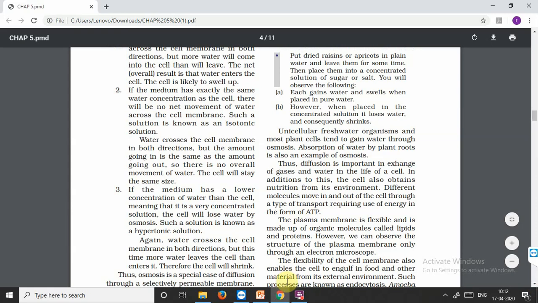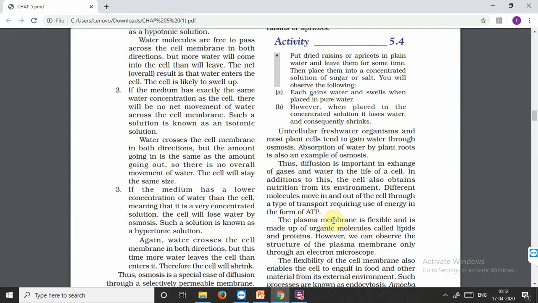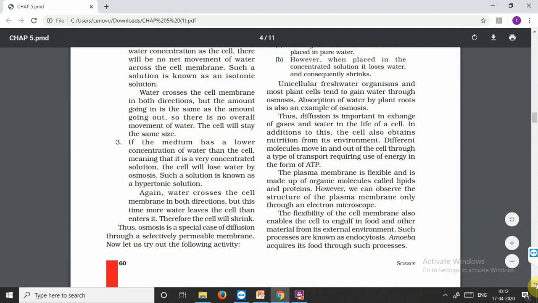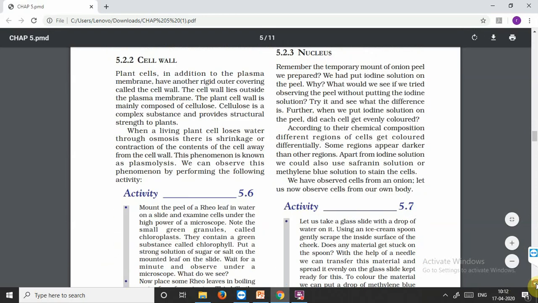Iso means similar. The third one, hypertonic. When a raisin is placed in water with a very high amount of sugar, and the same raisin that we placed in the first activity is placed in this, we'll see that the raisin shrinks in size. This shows that the solution is hypertonic and the cell or the raisin will shrink. Thus, osmosis is a special case of diffusion through a selectively permeable membrane. Diffusion can also be called osmosis when we apply a semi-permeable membrane between the movement of two molecules.